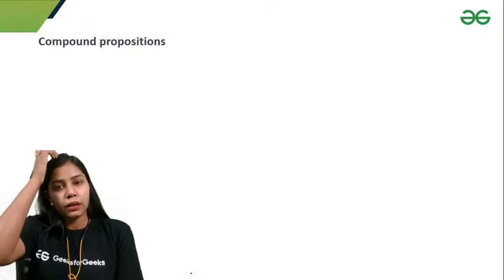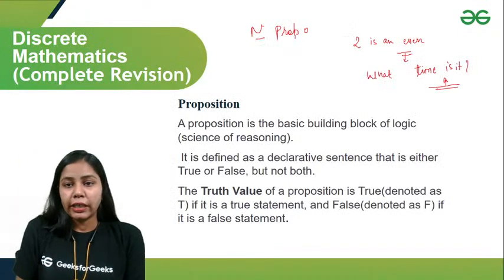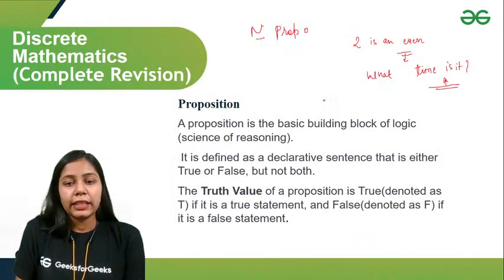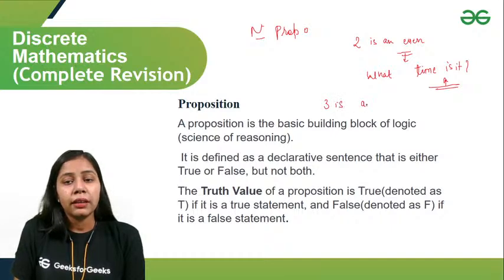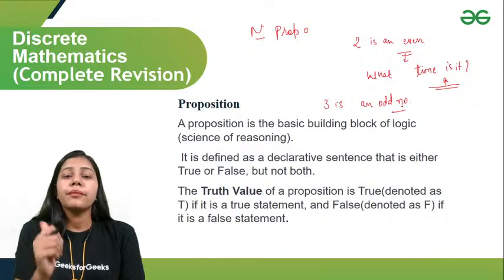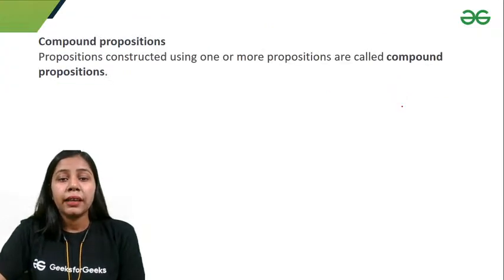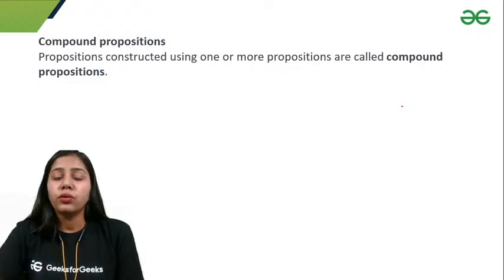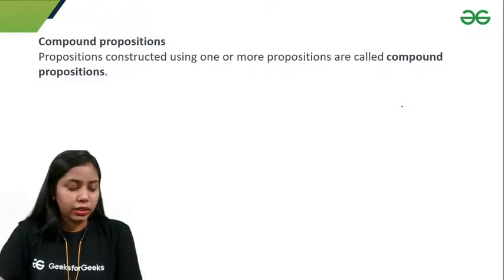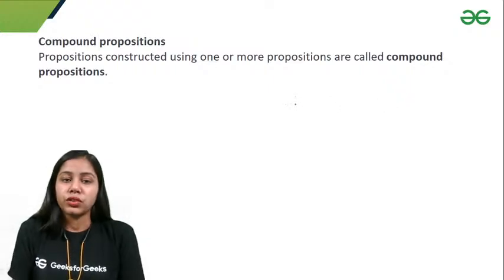Okay, so that is our single proposition, like 2 is an even number, or I'll say 3 is an odd number. These are single propositions because I am only saying something about one thing, right? But if I combine two or more propositions, that will become a compound proposition,